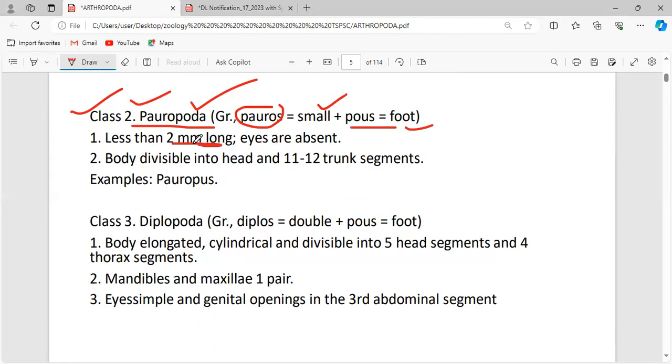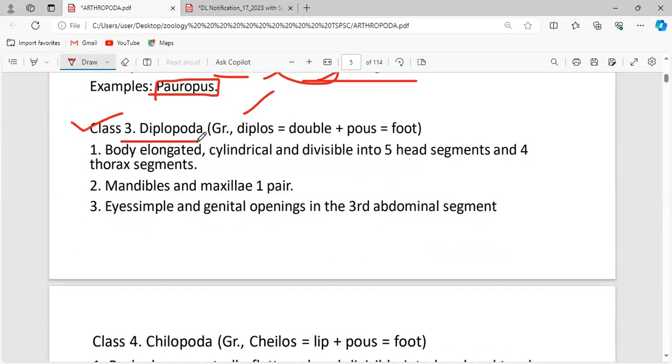The size is very short, 2 mm long. The eyes here are absent, and the body is divisible into head and trunk segments. 11 to 12 segments are seen in the trunk region. An example is Pauropus. Now, class 3, Diplopoda.